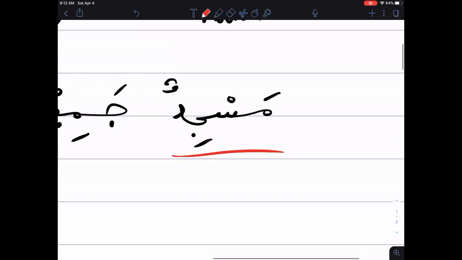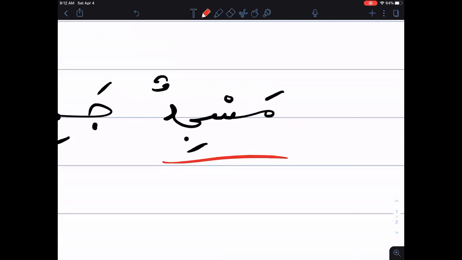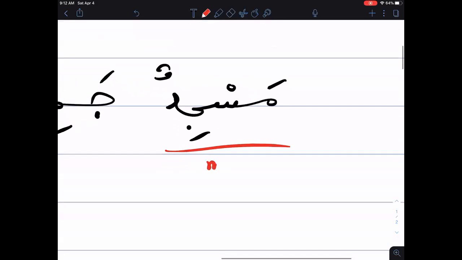So I'll give you an example. I'm looking at the word masjid. Just by looking at it, I'm asking, is it masculine or feminine? I don't see any ta marbuta, so I'm guessing that it is masculine. Second thing, is it definite or indefinite? I don't see any alif lam, right? And masjid is not the name of a person. It's not a pronoun, of course. It's not even a demonstrative pronoun. So these are the tools that I know, and none of this matches. So as I said, by default, it will be indefinite. Okay.